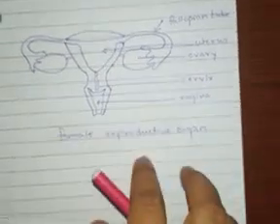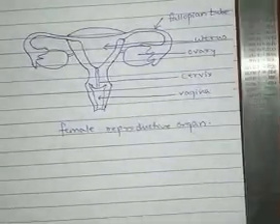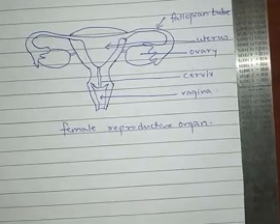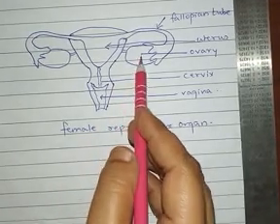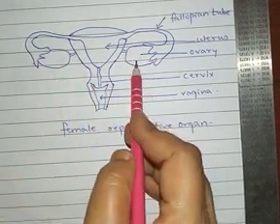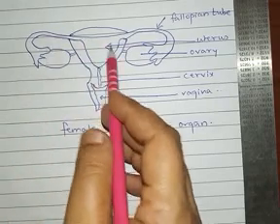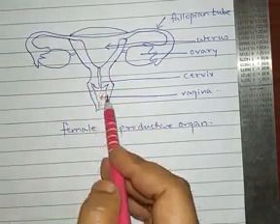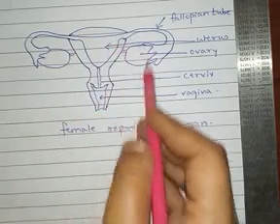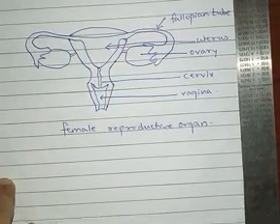So here in this diagram we can see the female reproductive organ to be present. Now here these are the ovaries. Then we are having the fallopian tube, uterus, cervix and vagina. So these are the different parts of the female reproductive organs.